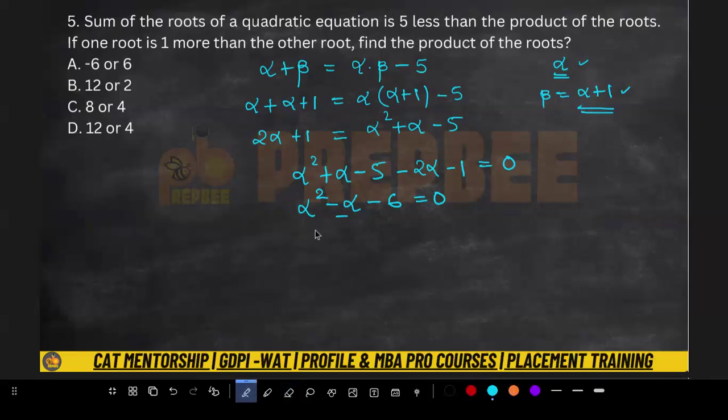If they ask product of the roots, I know how to solve. Product is also equal to, you can say, alpha plus 1 is equivalent to c by a. C is nothing but -6 upon a 1, that is equivalent to -6. -6 ही तो answer है यहाँ पे, एक ही option में -6।